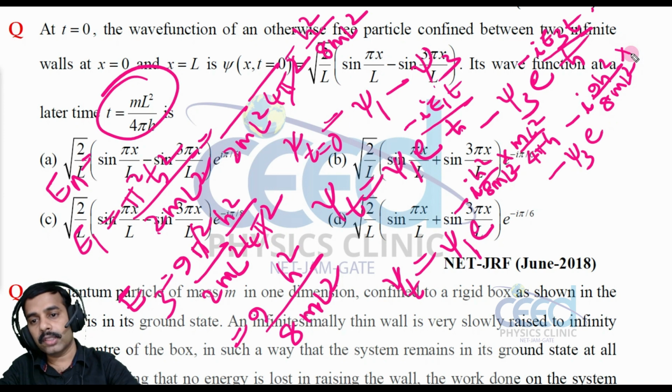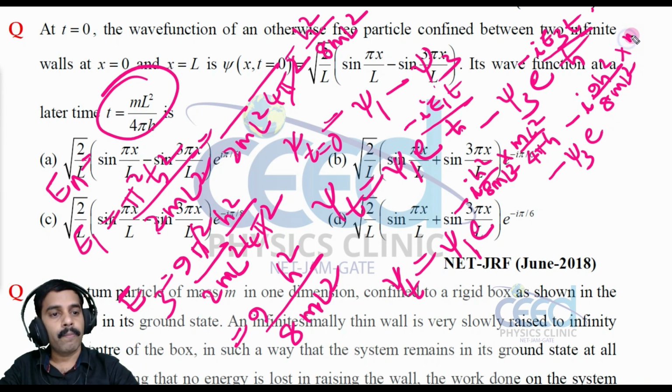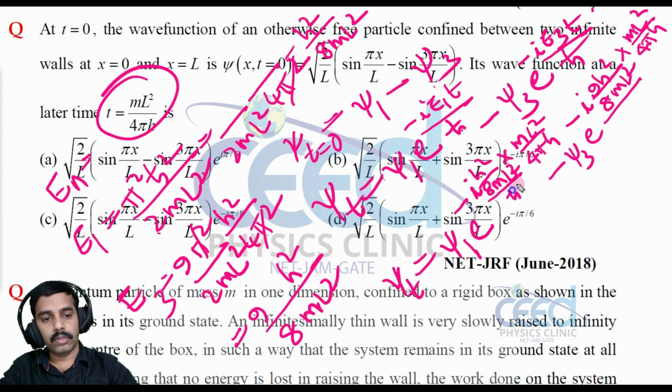What is t? T is given as ml square by 4 pi h, divided by h cross. Sorry, time is given in h format, so we have to convert. Now look into this.